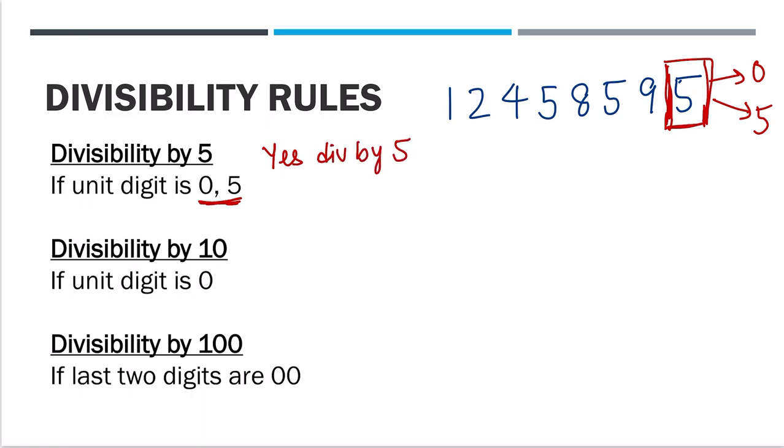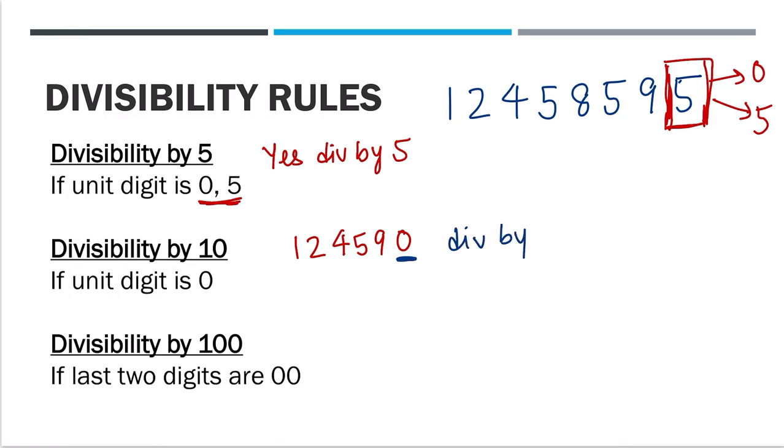Now checking the same number, they say divisibility by 10. In case of divisibility by 10, the last digit should be a 0. Suppose you take this number 1, 2, 4, 5, 9, 0. They will ask you, is this divisible by 10? Yes, because the last digit is a 0. So we'll say it is divisible by 10.